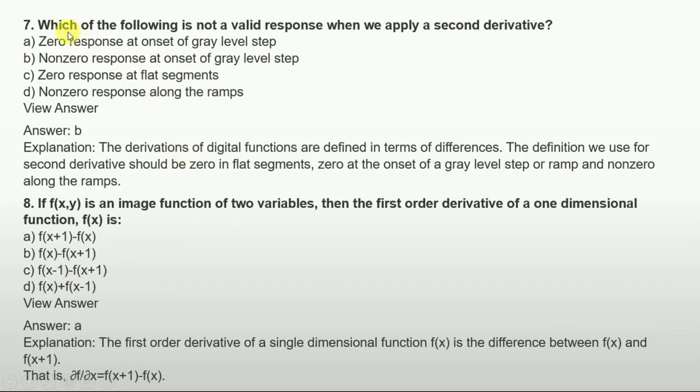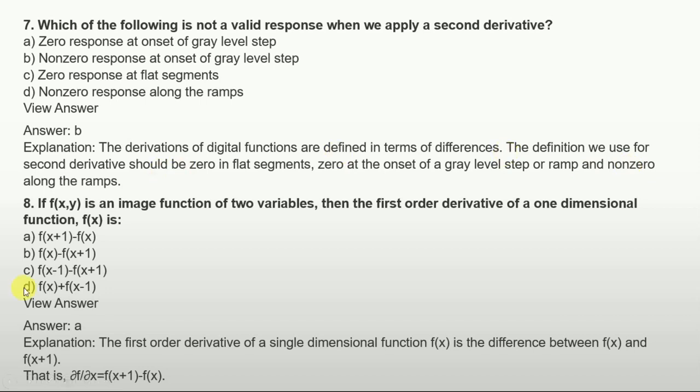Which of the following is not a valid response when we apply the second derivative? Zero response at onset of gray level step, non-zero response at onset of the gray level step, zero response at flat segments, non-zero response along the ramp. So the answer is B. If we see the explanation, the derivatives of a digital function are defined in terms of differences. The definition we use for the second derivative should be 0 in flat segments, non-zero at the onset of the gray level step or ramp, and non-zero along the ramps. So that is the explanation.